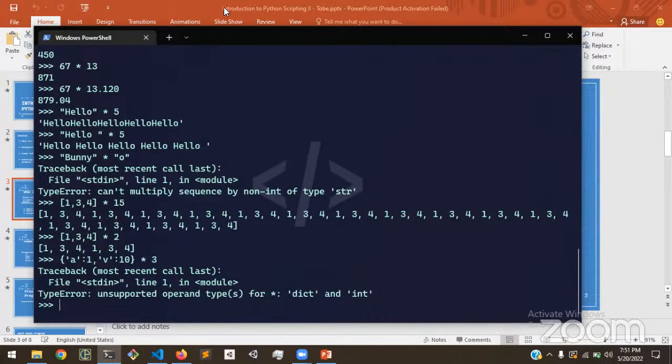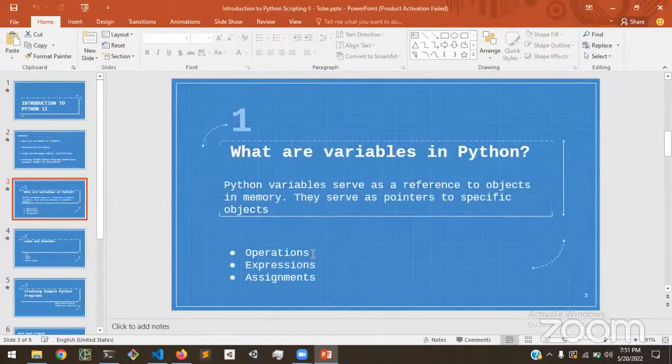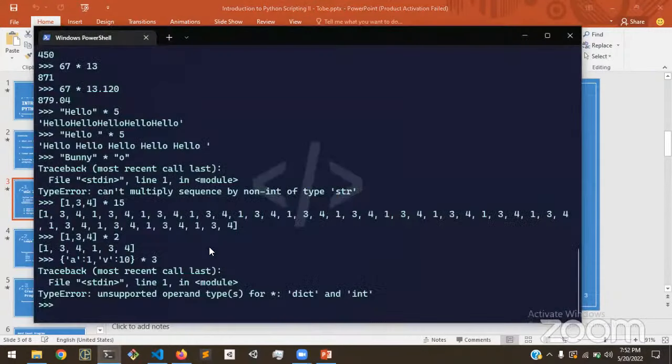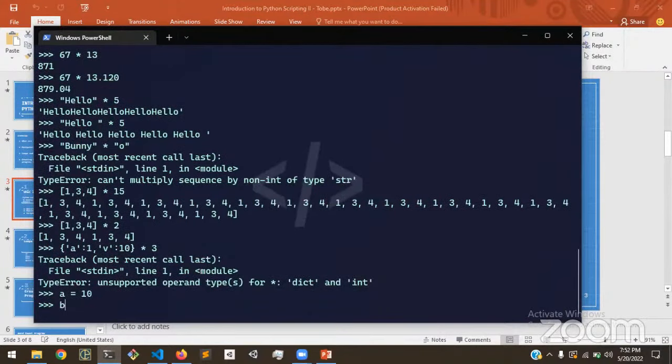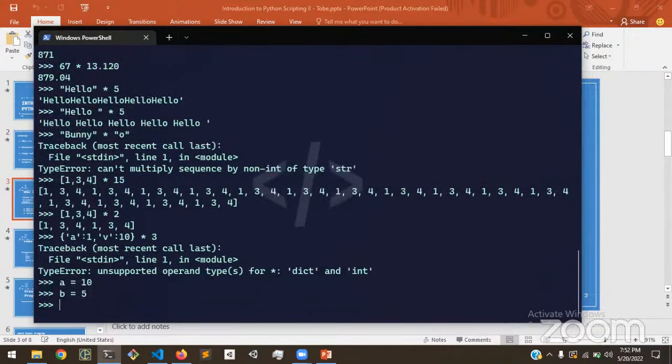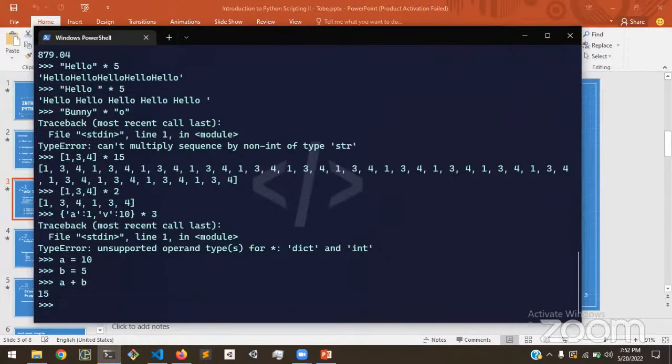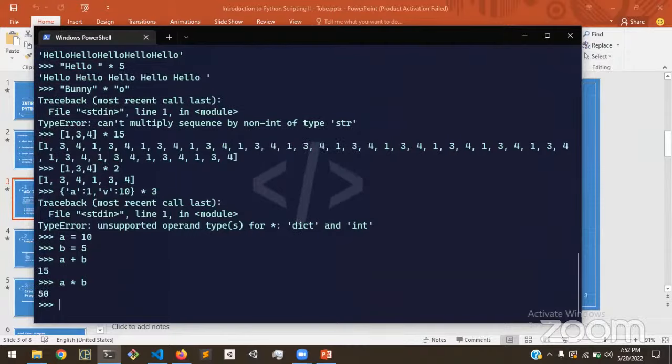Okay, so that's operations. We've handled a bit of expressions. Expressions are basically when we combine operations together to create maybe a value. So for example, let's say we have a variable a is equal to 10, b is equal to 5, and we have a plus b. This is an example of an expression. We could have a times 5, a times b. Another example of an expression.